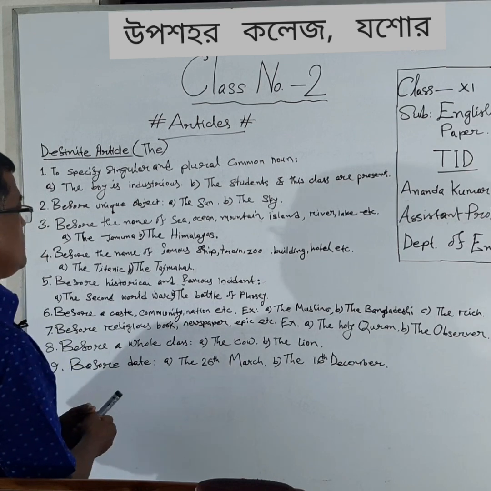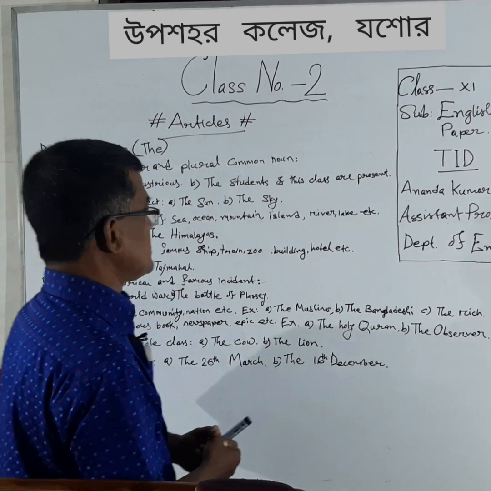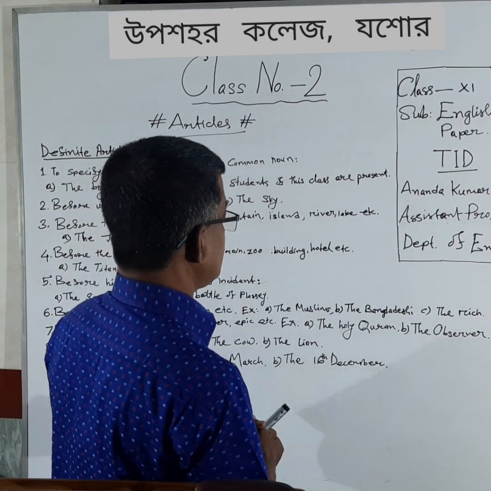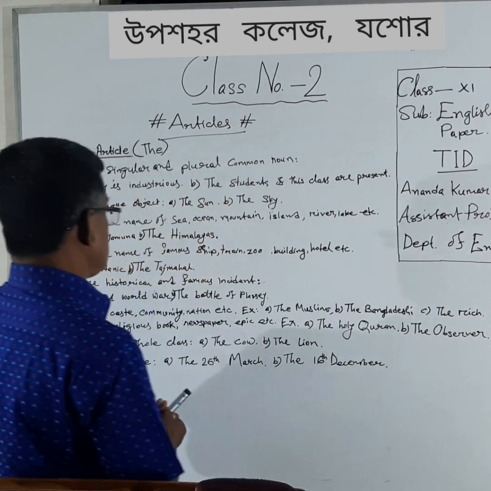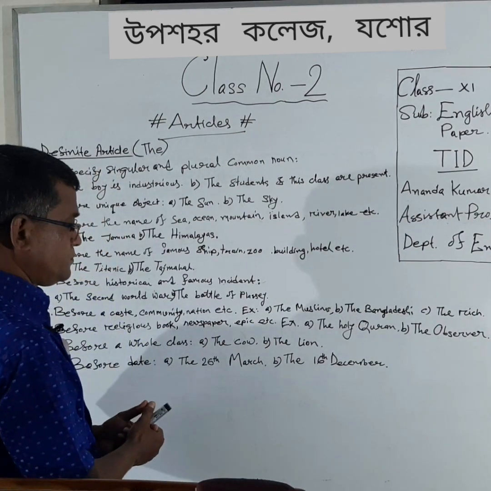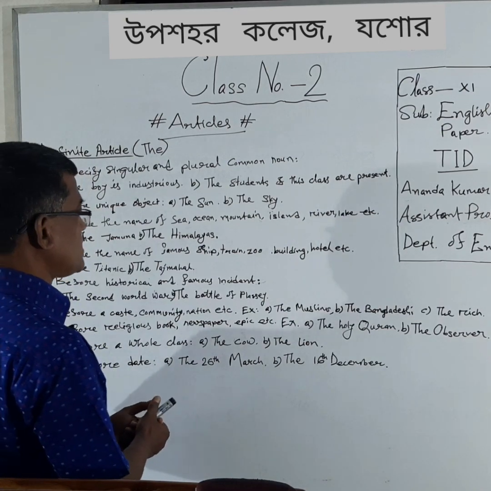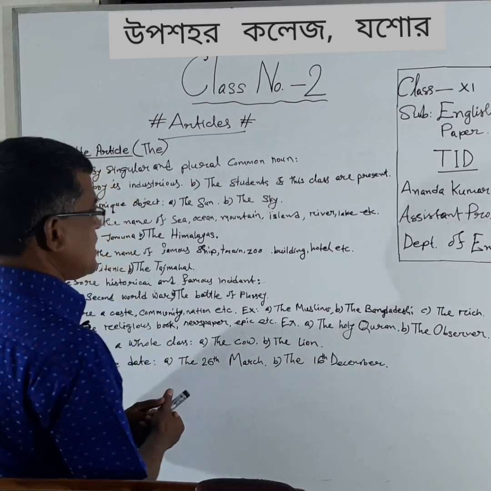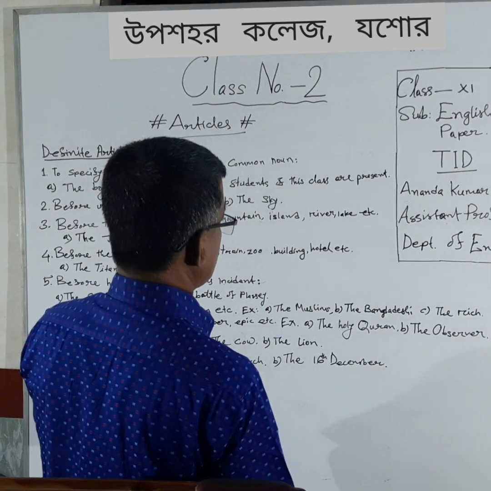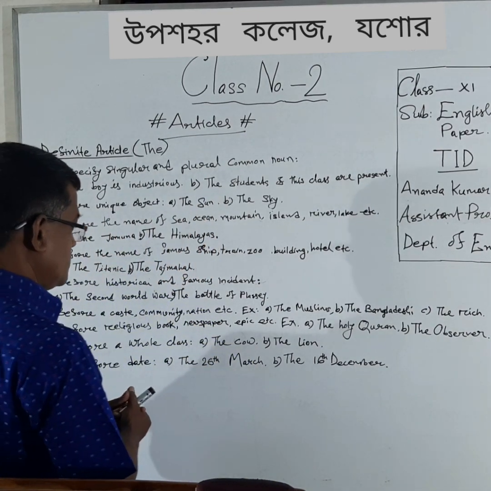Number three, before the name of a sea, ocean, mountain, island, river, lake, etc. When we write the name of a sea or an ocean or mountain or island or river or lake, we will use the.